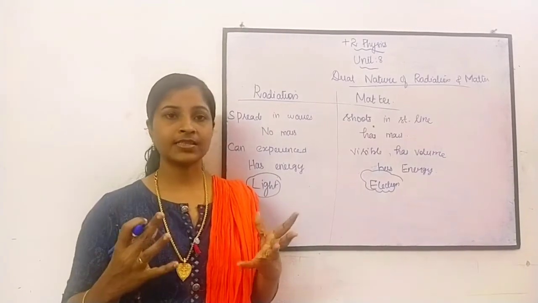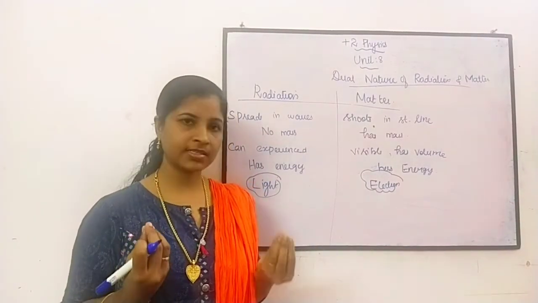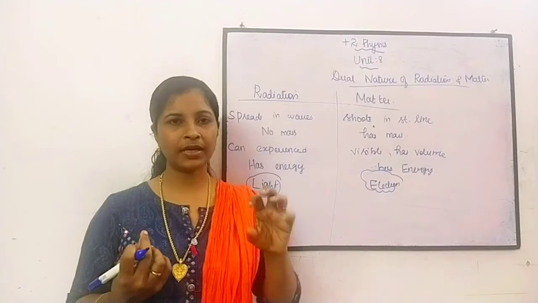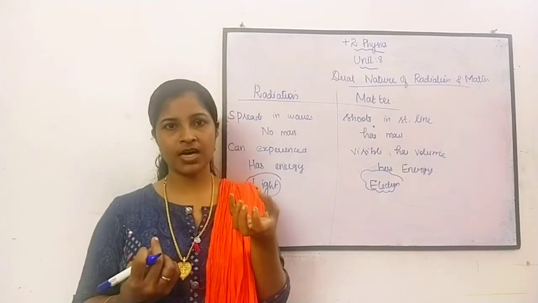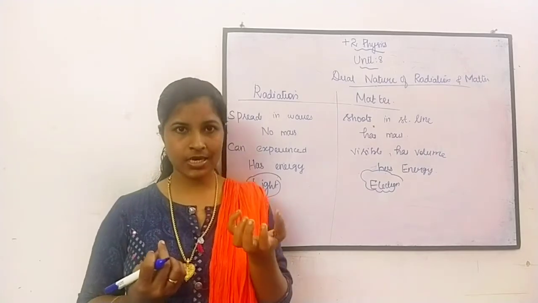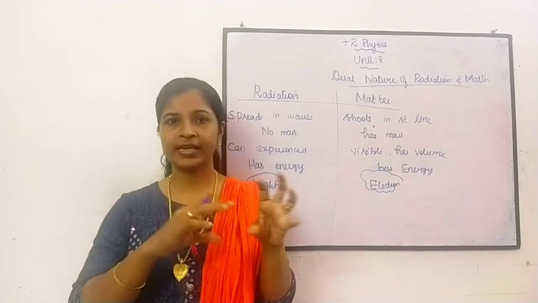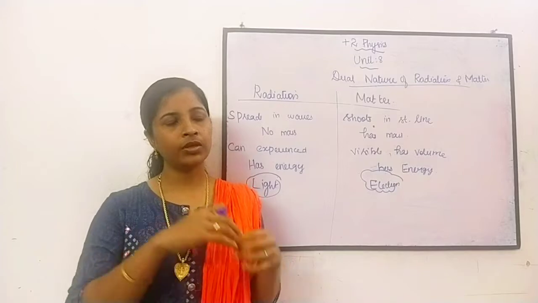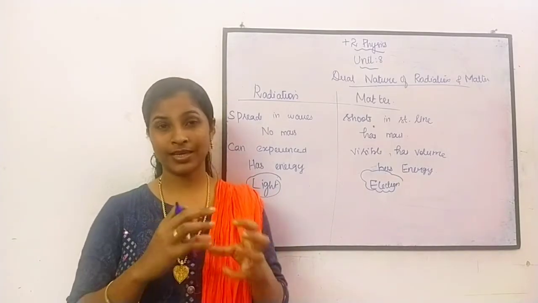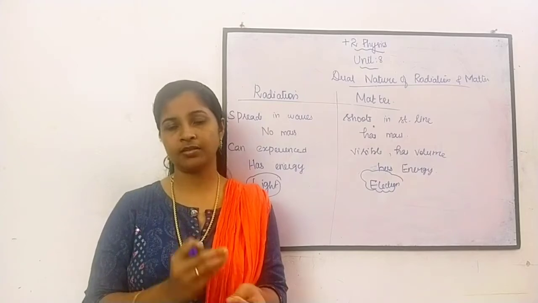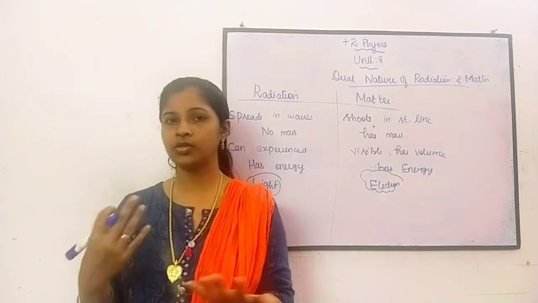So what is material? Suppose you take sand or a marble. You can touch it, you can feel it, it has certain mass, and you can see it. These are what material has. When you think of radiation, we cannot touch it and we cannot see it. These are some of the properties of radiation.